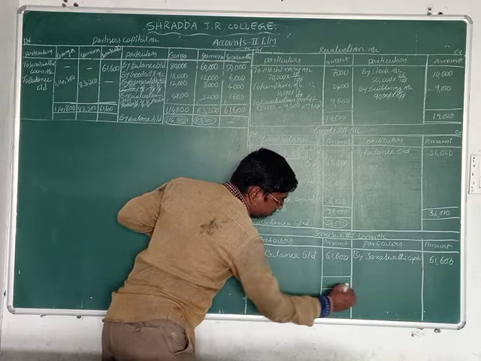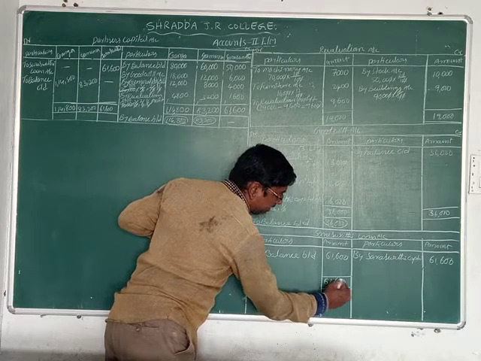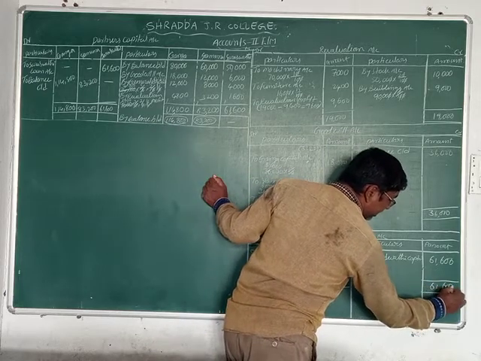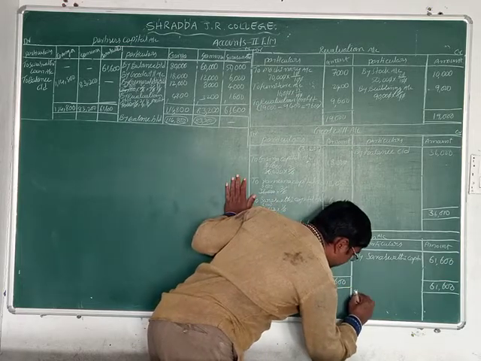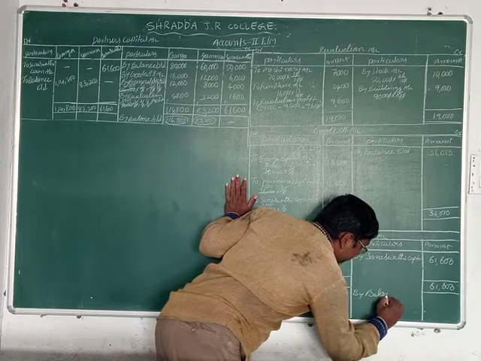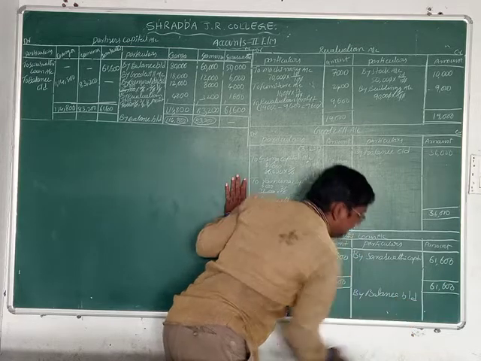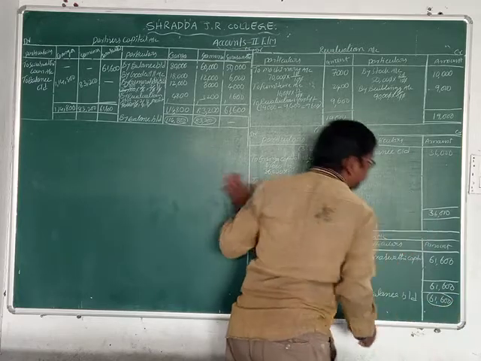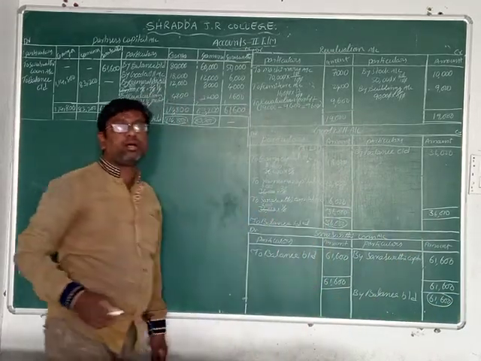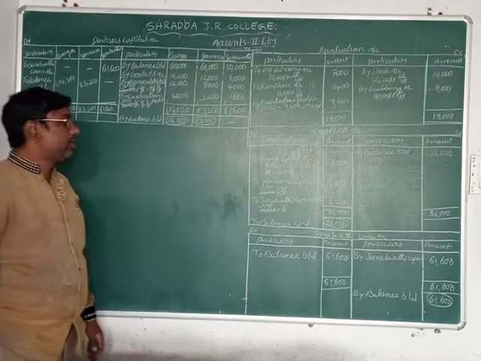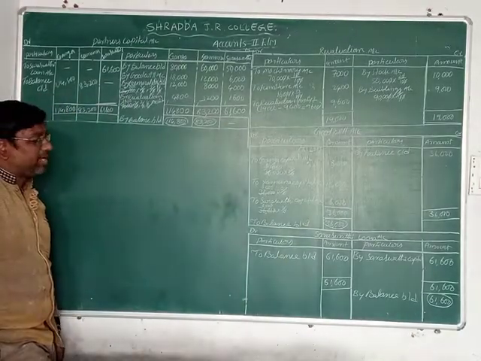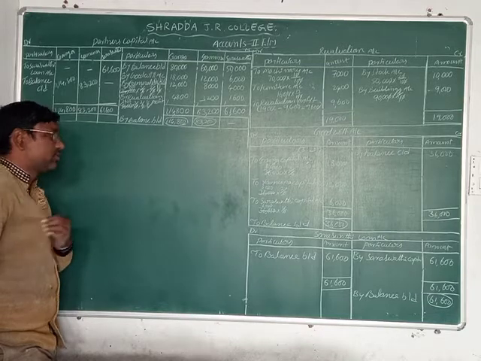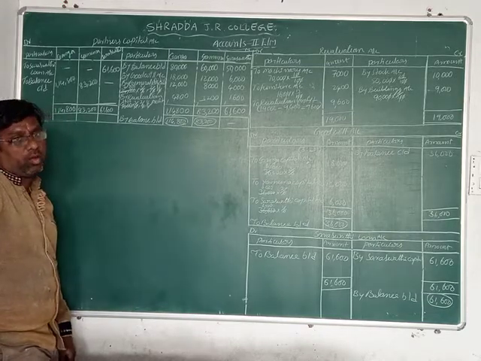Now what is the total amount here, friends? 61,600. Here also 61,600. Okay, now we can write by balance carried down 61,600. This 61,600 rupees amount we can record in the new balance sheet on the liability side. We can write that 61,600 rupees, students. So that is the Saraswati loan account.